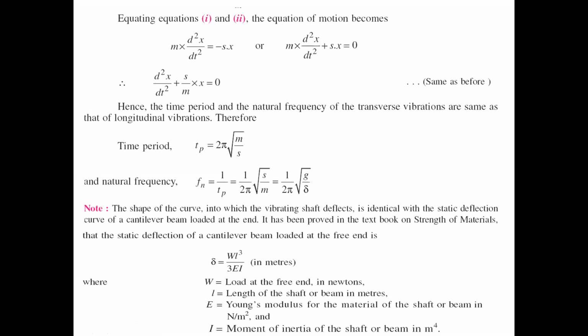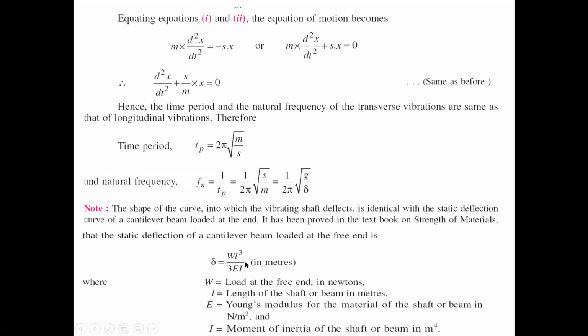So what is the value? You have to remember the static deflection value for a cantilever. That is delta equals WL cube by 3EI. It is always related with the deflection of beams chapter, because we always write the value of static deflection this way.